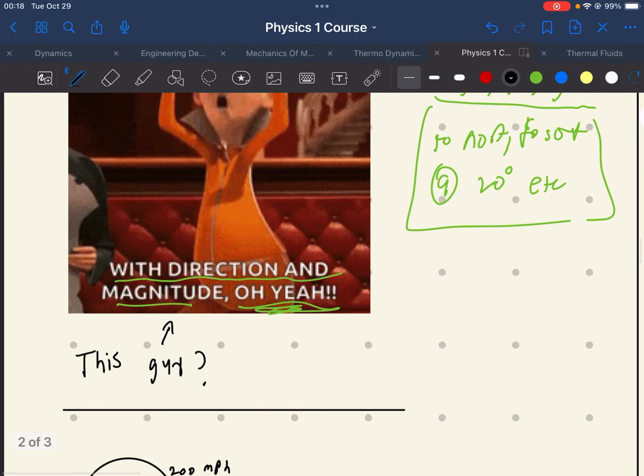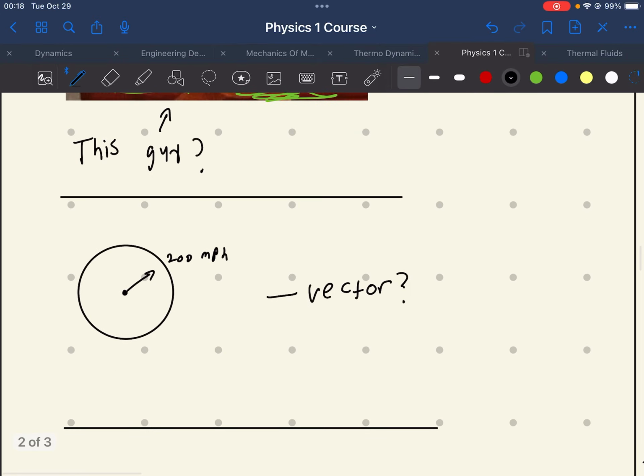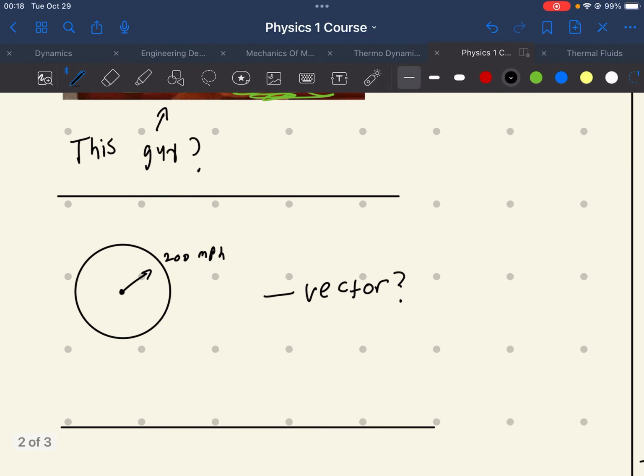So let's look at a little more mathematical stuff. Let's say you're driving down a road, and you look at your speedometer and it says you're going 200 miles an hour. First off, you will probably crash, but is this a vector? The answer is no. This is not a vector, and the reason why is because you only have a magnitude, but you don't have a direction.